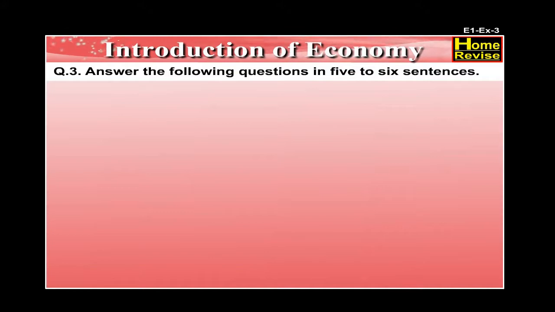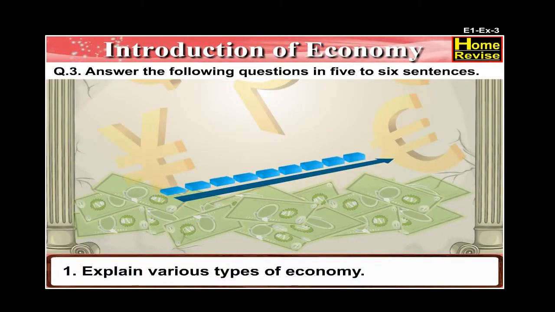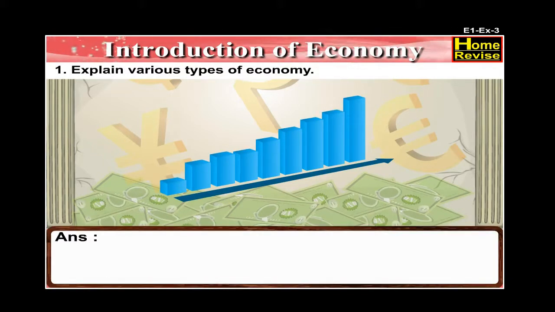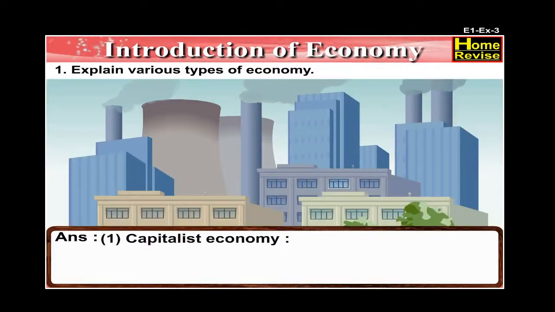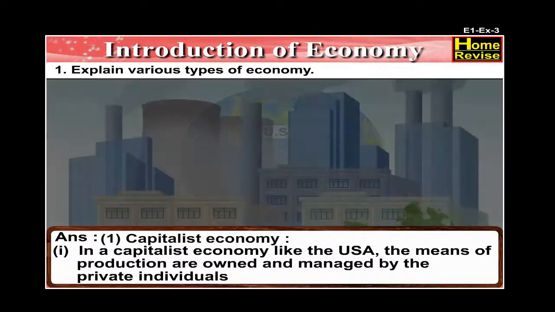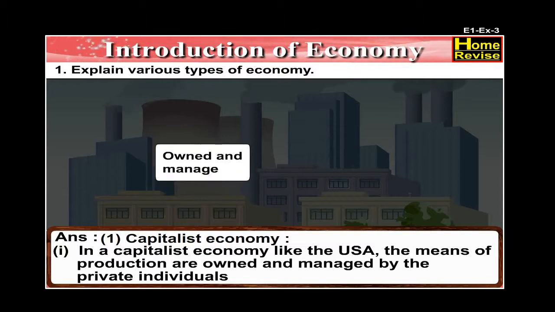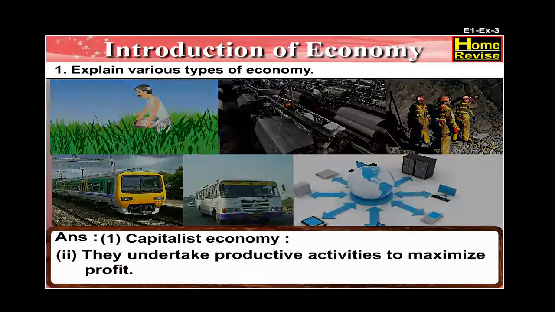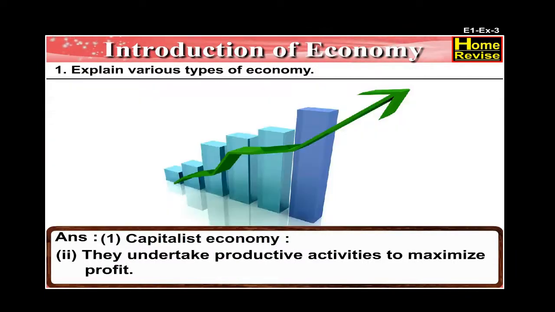Question number 3. Answer the following questions in 5 to 6 sentences. Number 1. Explain various types of economy. The answer is number 1. Capitalist economy. In a capitalist economy, like the USA, the means of production are owned and managed by the private individuals. They undertake productive activities to maximize profit.